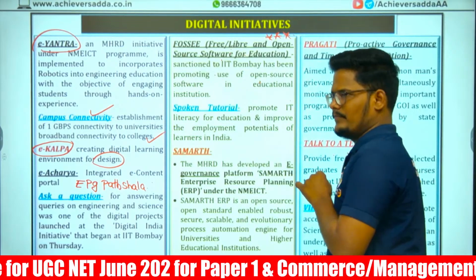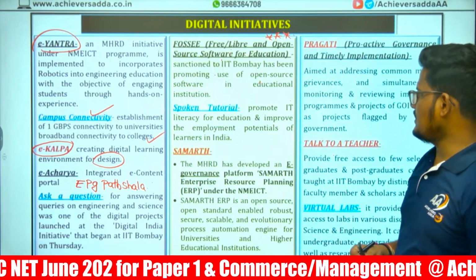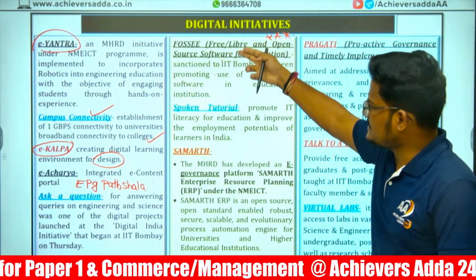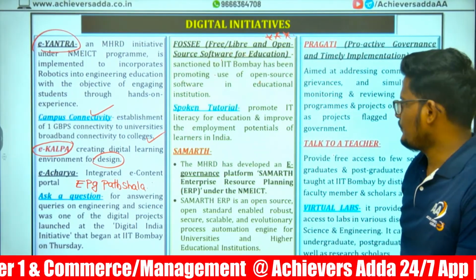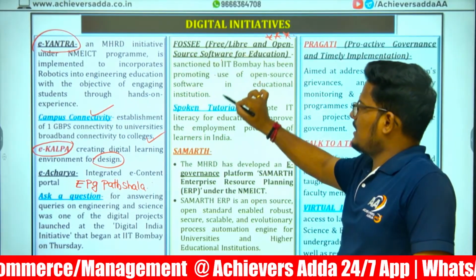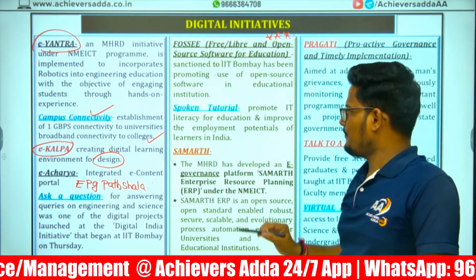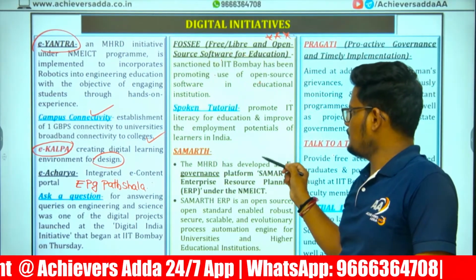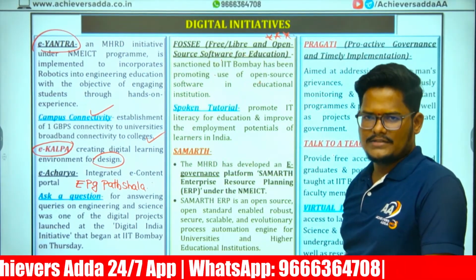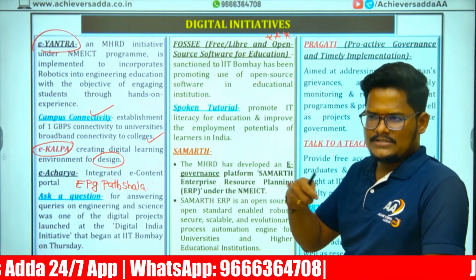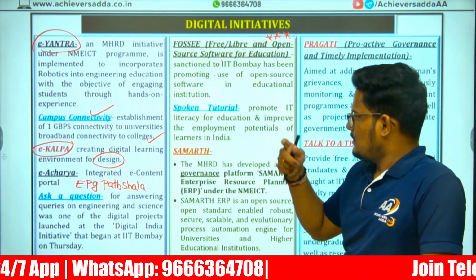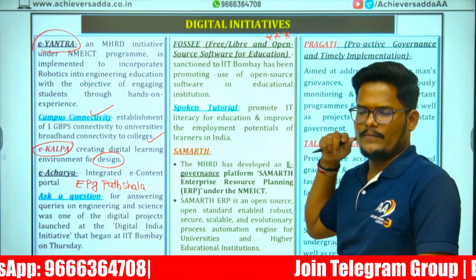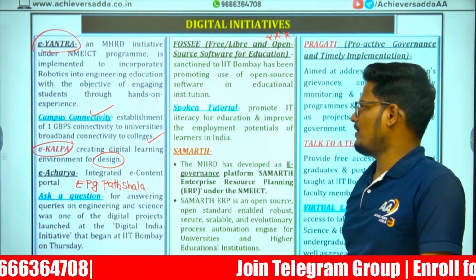Spoken tutorial. Spoken tutorial is also one of the free and open source initiatives. Under the FOSSEE only the spoken tutorial will come. So both of these appeared in the December 24 exam. It promotes IT literacy for education and improves the employment potential of learners in India. How to speak the languages, so there we have a spoken tutorial. With this software we can learn. This is also free software.